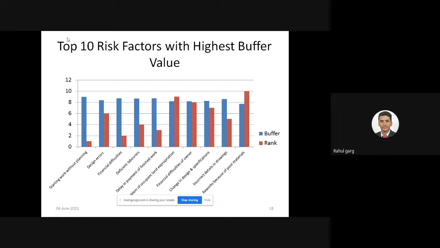So these are the results from my study. These are the top 10 factors with the highest buffer value: starting work without planning, design error, financial difficulties and deficient laborers, delay in payment of finished works, problem of equipment, land exploration, financial difficulties of owner, change in design specification and incorrect details in drawing, and rework because of poor material.